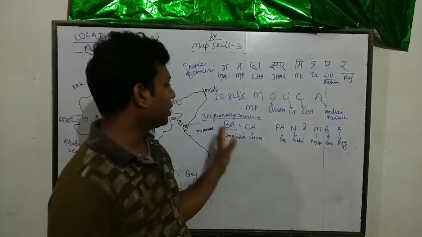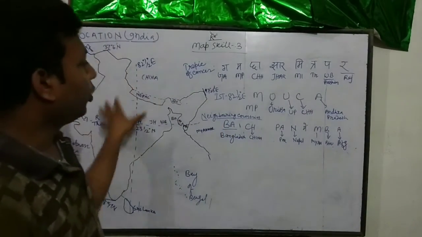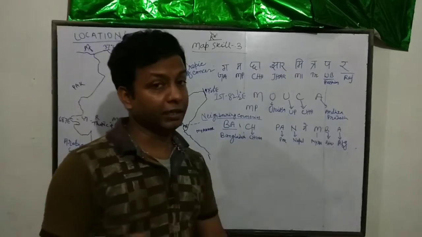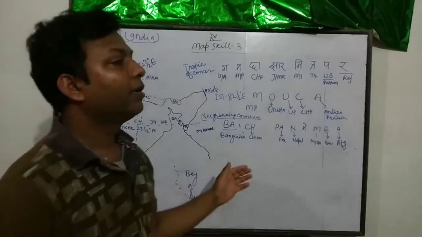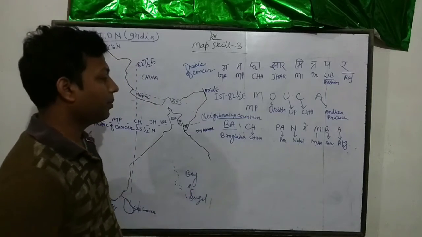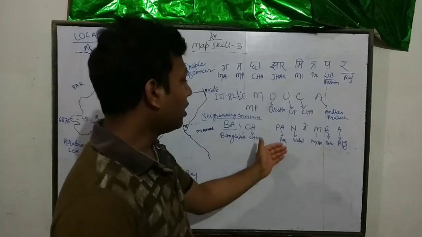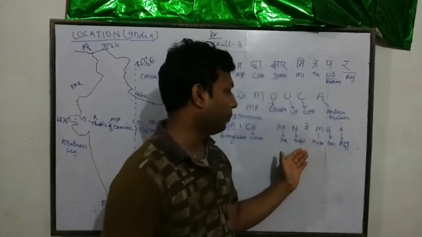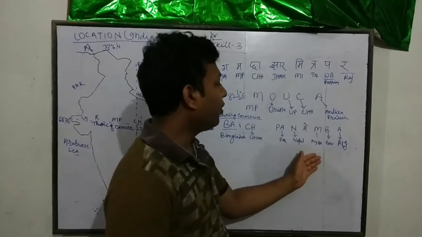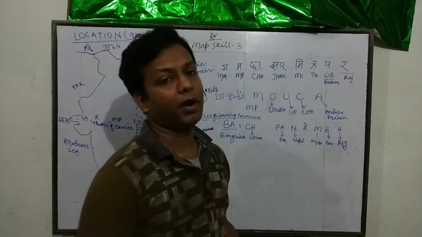Now it comes to talking about neighboring countries which share a land border with India. So we have Bachpan mein MBA. Okay. So what is Bachpan mein MBA? Bachpan: BA for Bangladesh, CH for China, PA for Pakistan, N for Nepal, and M for Myanmar, B for Bhutan, and A for Afghanistan.